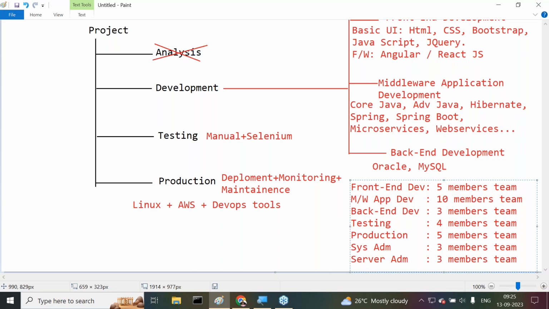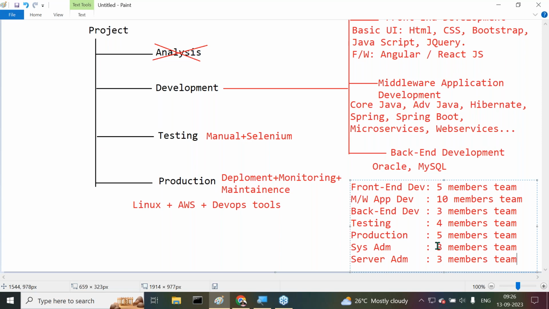Yes, got it or not? Now overall, how many teams are available here? 1, 2, 3, 4, 5, 6, 7 teams are working. Only if 7 teams work together for a particular project is that project going to be completed. Overall, how much manpower is required? 15, 18, 22, 31, then 6 more, 37, almost nearly 50 members overall have to work on this particular project.